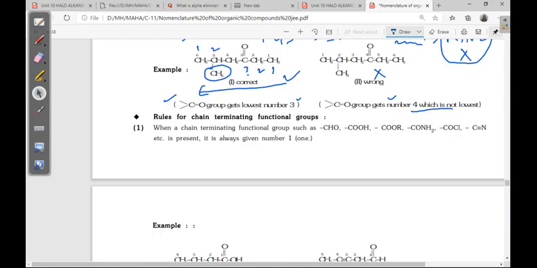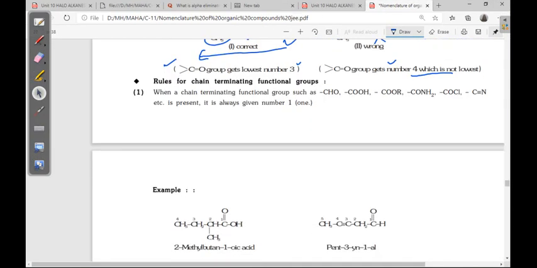Next, rules for chain terminating functional groups. Number 1: when a chain terminating functional group is present, like aldehyde, carboxylic acid, ester, amide, acid chloride, cyanide, etc., it is always given number 1. First we have to start numbering from there.